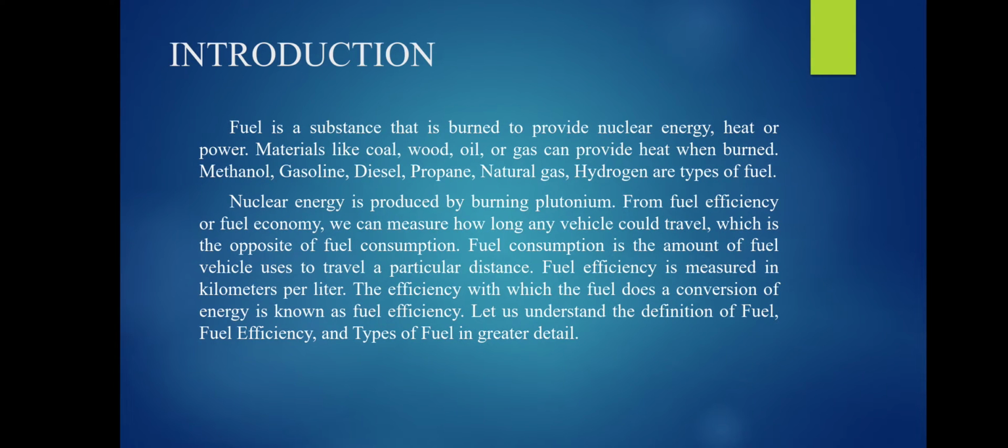From fuel efficiency or fuel economy, we can measure how far any vehicle could travel, which is the opposite of fuel consumption. Fuel consumption is the amount of fuel a vehicle uses to travel a particular distance. Fuel efficiency is measured in kilometers per liter. The efficiency with which the fuel does a conversion of energy is known as fuel efficiency. Let us understand the definition of fuel efficiency and types of fuel in greater detail.